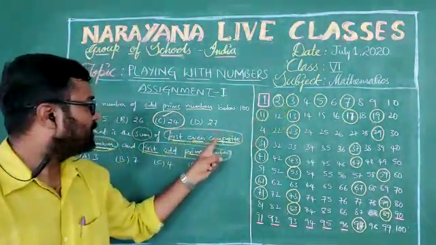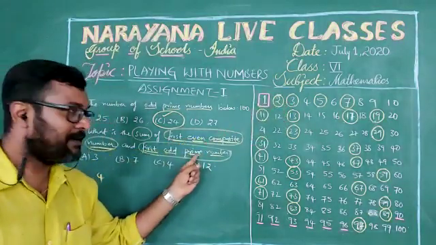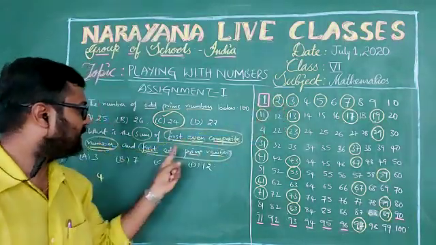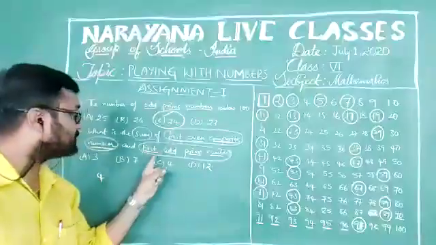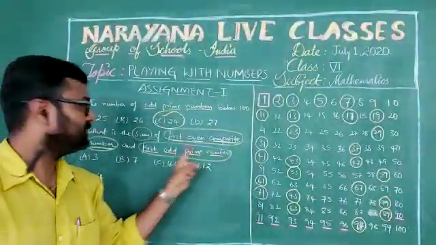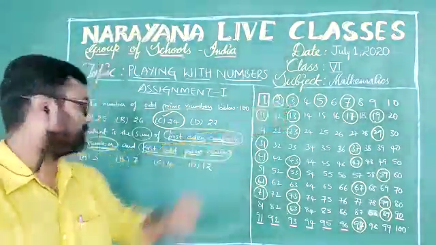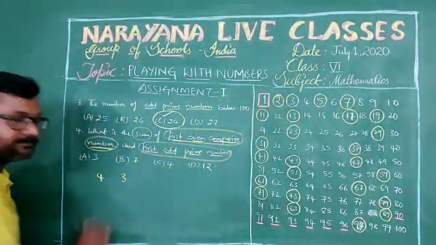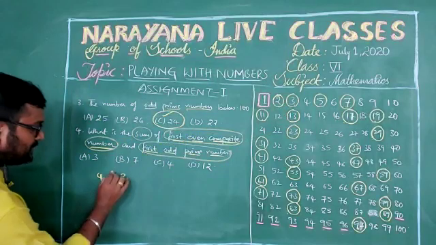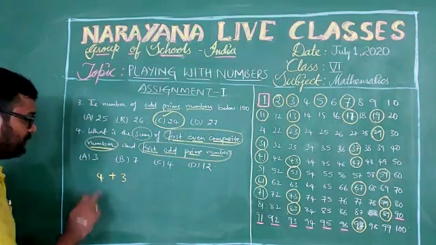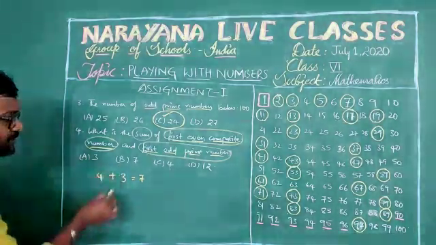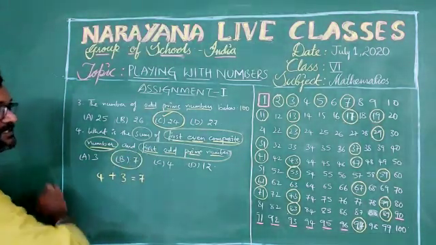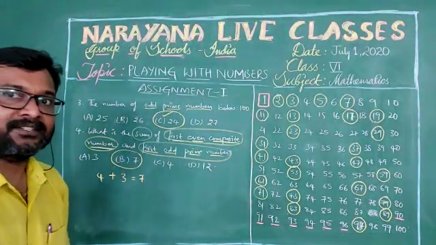This is the first odd prime number. So now 3, and their sum: 4 plus 3 is equal to what? 7. Now what is our option? B, that is 7, isn't it?